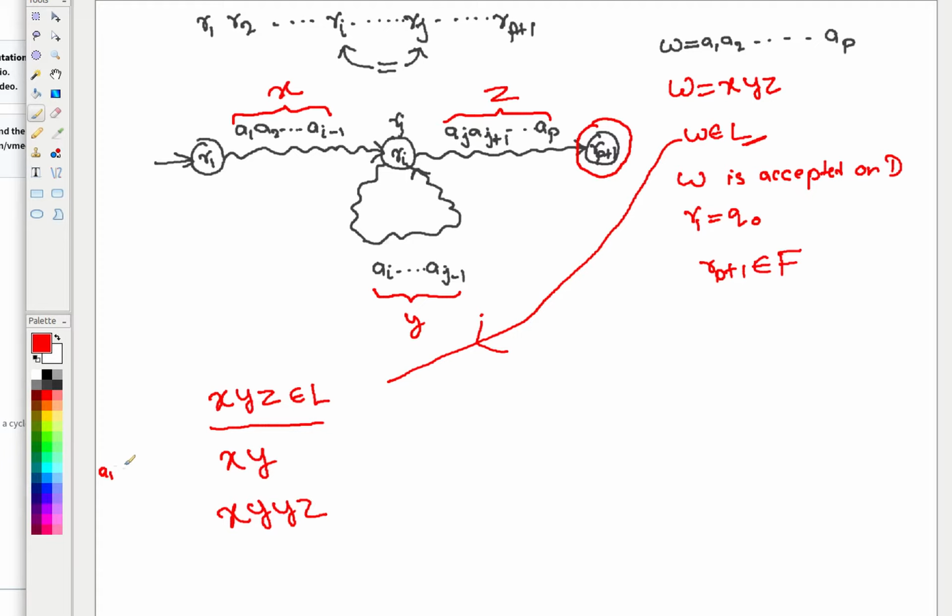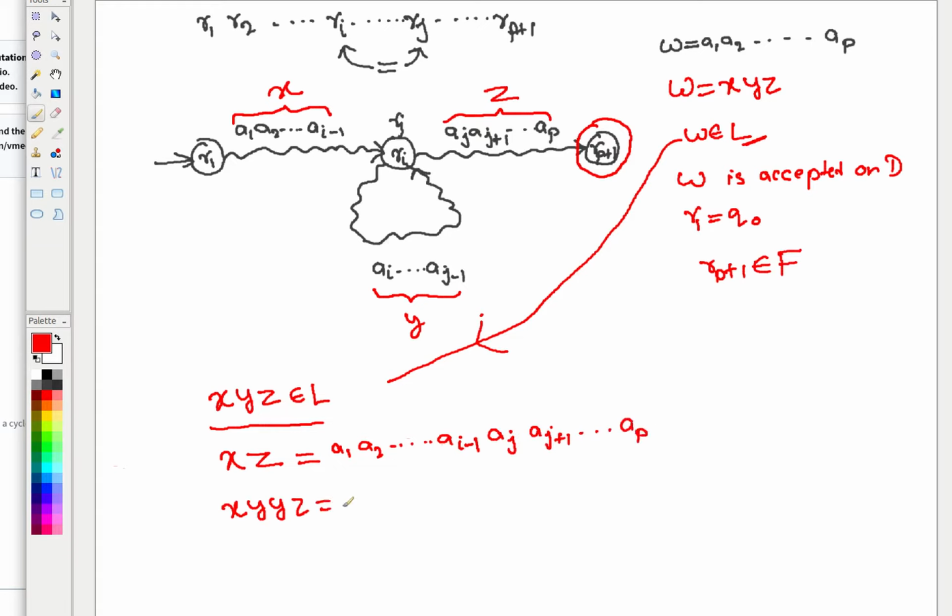Let me write it on the other side. xz is actually your string A1, A2 up to Ai minus 1, and then, sorry, there is a mistake. xz is denoting A1, A2 up to Ai minus 1, and then Aj plus 1 up to Ap.